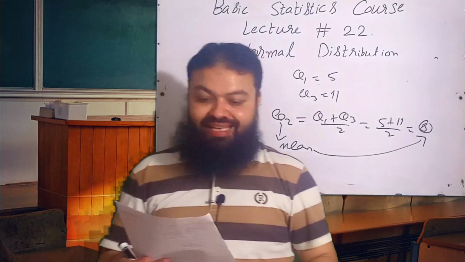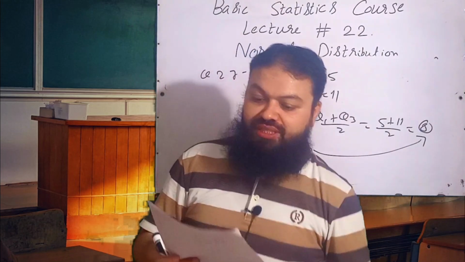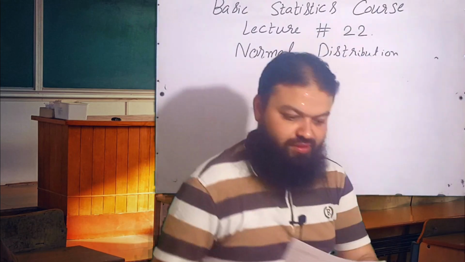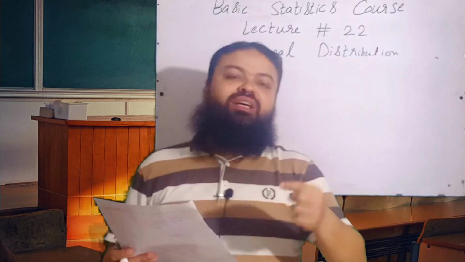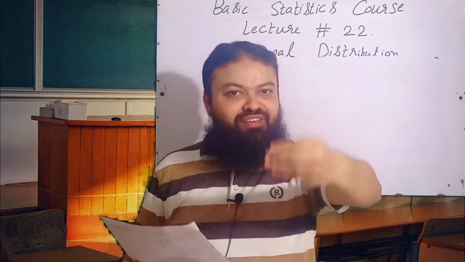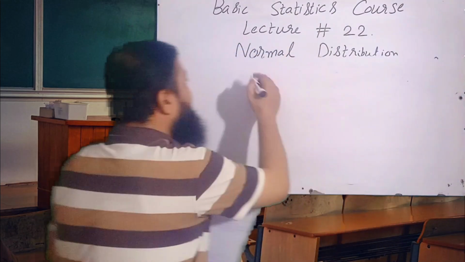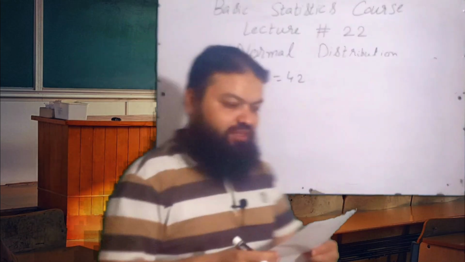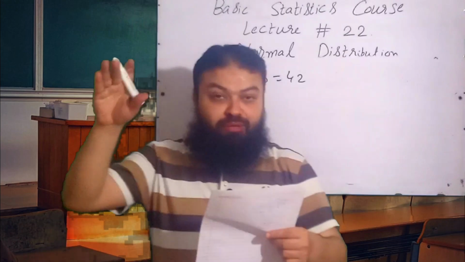Question number 28. In a normal distribution, 30% of the items are above 42. Dear students, if 30% of the items are above 42, then 70% will be below 42. It means P70 is given, that is 42, and 30% of the items are below 28.